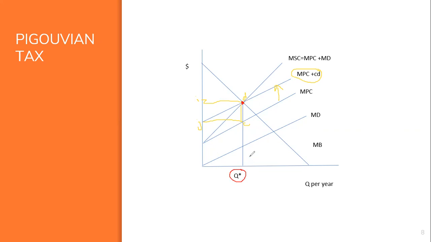In fact, the tax forces Bart to take into account the cost of the externality that he generates and induces him to produce efficiently. Note that the tax generates revenue of CD for each unit.